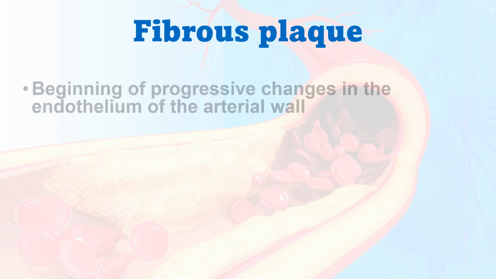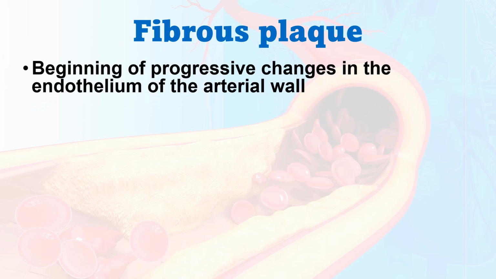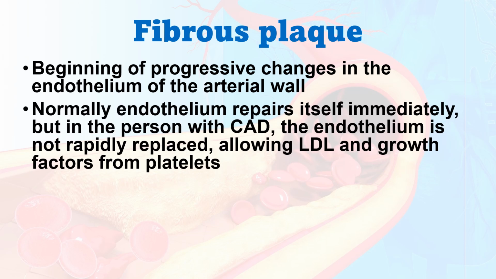Next is a fibrous plaque. That is the beginning of progressive changes in the endothelium of the arterial wall. Normally, the endothelium repairs itself immediately. As it is said, endothelial injury is a basic factor for this. If endothelial injury happens, usually it will repair immediately.